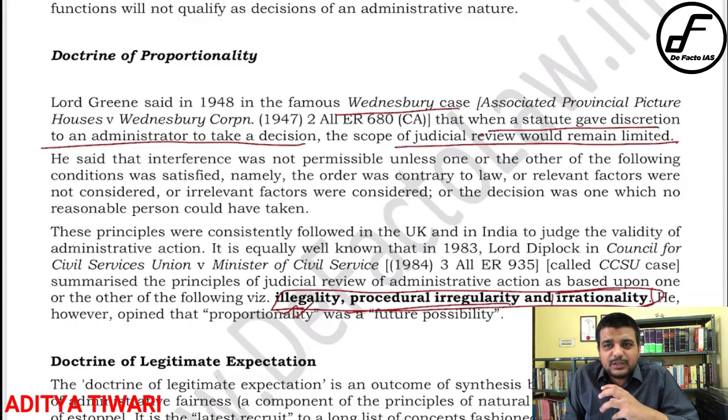Now, what is irrational? That which does not appeal, or which a normal person will not think, will not come to the same conclusion as the authority has come to, right? So that is the meaning of irrationality. Okay, now that is a very subjective test, right? The background of the judge, everything matters there, right?